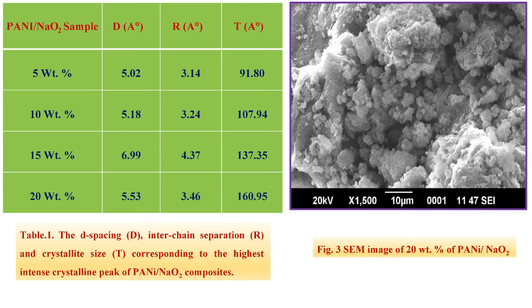Figure 3 shows the SEM image of 20 weight percent of Pani NaO2 composite. From the image, it is observed that grains are highly agglomerated with good interconnectivity between the particles. Such morphology helps the transportation of charged particles through the carbon backbone of the polymer chain. The entire region of the micrograph shows that the sample exhibits an irregular granule morphology.